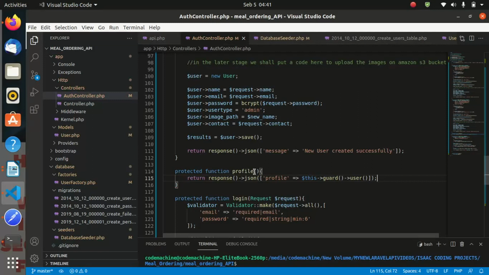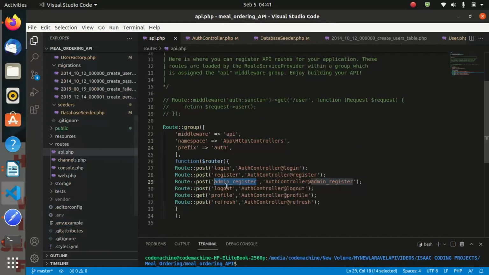So once we call the profile endpoint, this is the endpoint. It is going to invoke the profile method inside the auth controller, and it will return the user model. But for this, you must be authenticated.